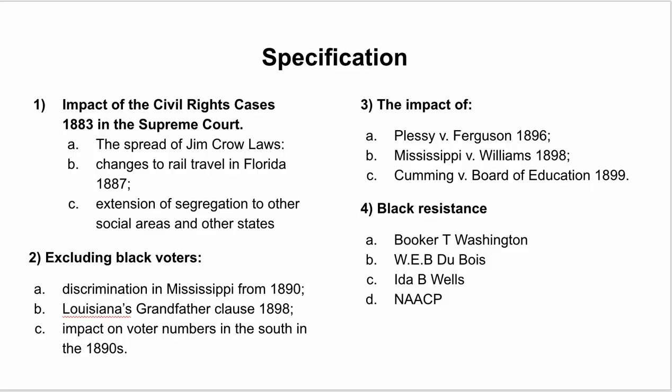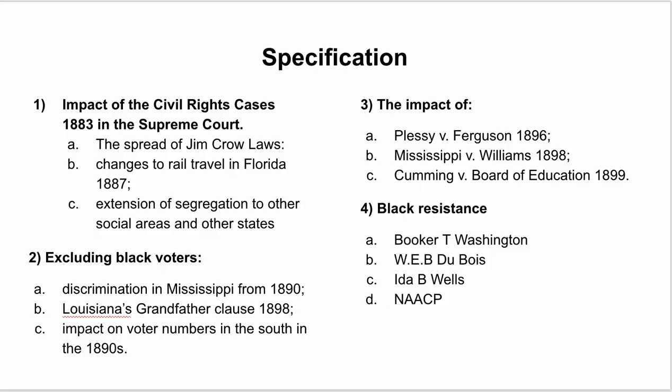And point 4 is a bit more positive for black Americans, and it's about black resistance. So black American campaigners and leaders, Booker T. Washington, who advocates practical, economic self-help, vocational training, working within the system. And then you've got Du Bois, who is a counter to that, more intellectual, talking about the talented 10th of black Americans who should pursue intellectual pursuits, academia, and writing.